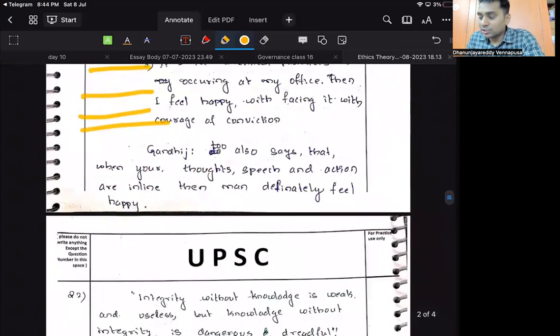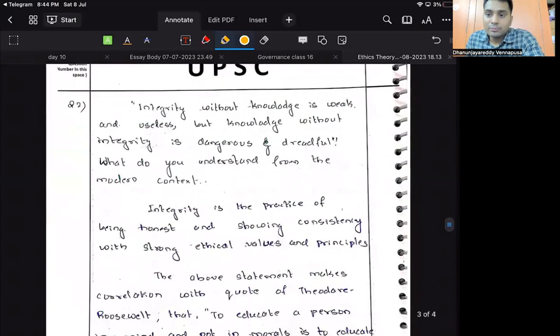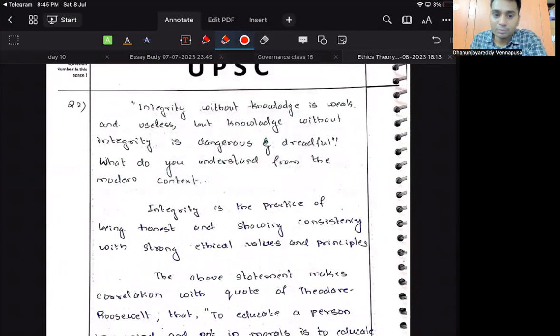Gandhiji too says it. Both are synonyms. Gandhiji says that when your thoughts, speech, and actions are in line, then man definitely feels happy. Okay, you wanted to conclude with a conclusion. Okay, this is good, completely good. But improve the examples. The examples need a little improvement. No problem. As this is the first question, you will improve.